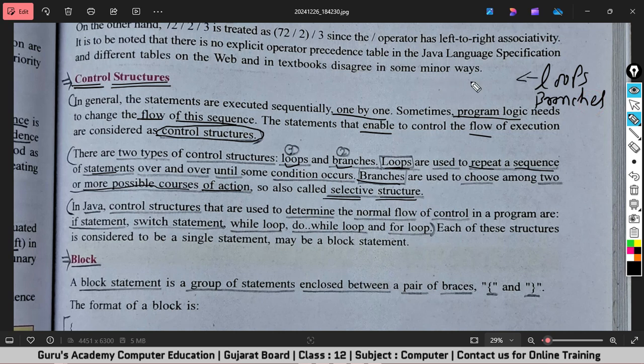Now if I talk about loops, we have 3 types of loops available in Java: for, while and do while. If we talk about branches, then we have if and switch. I'm going to show you a program which will help you to understand about for loop, while loop and if statement. So let's see that program.